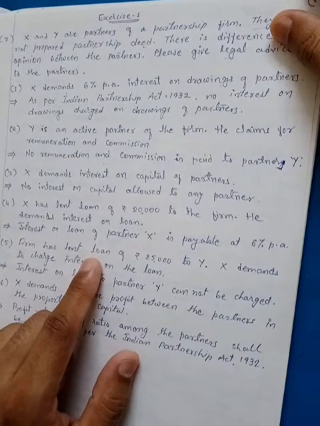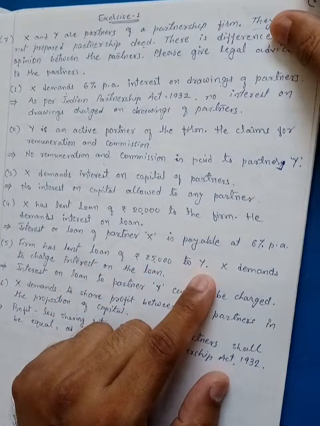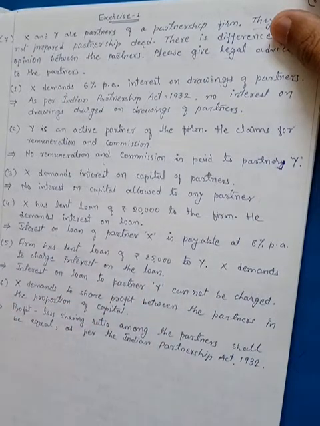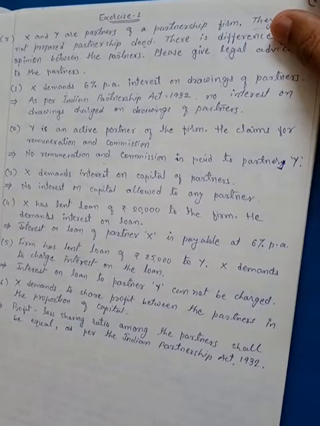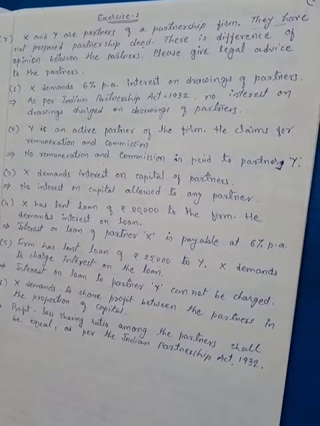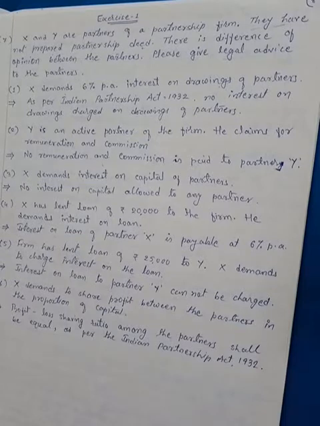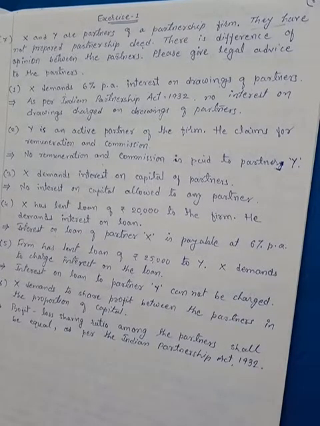Next, the firm has lent a loan of rupees 25,000 to Y. X demands to charge interest on the loan. Now the firm has advanced a loan to the partner. There is a provision in the Partnership Act regarding the advance given by a partner to the firm, on which interest is payable by the firm to the partner at 6% per annum. But there is no provision available in the Indian Partnership Act about how much interest is to be charged if the firm advances a loan to a partner. So in that case, no interest can be charged from the partner to whom the loan is advanced by the firm.